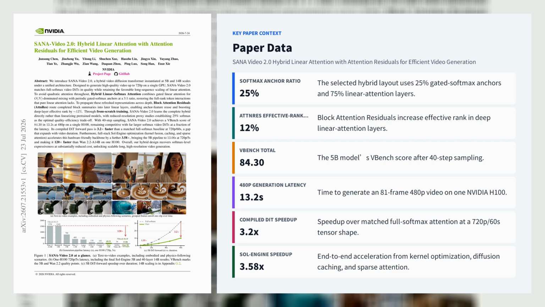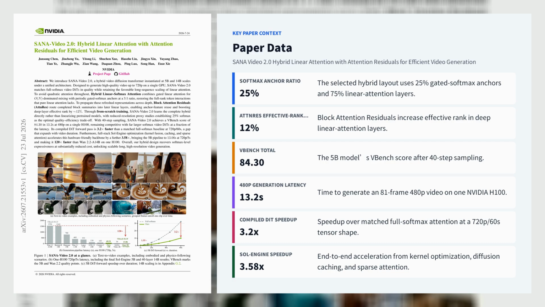On the VBench benchmark, the 5B model scores 84.3 after 40-step sampling, generating an 81-frame 480p video in 13.2s on a single NVIDIA H100. At a 720p 60s tensor shape, its compiled DiT forward pass is 3.2x faster than a matched full softmax baseline, with the advantage increasing as sequences lengthen. NVIDIA's Sol Engine deployment stack adds kernel fusion, diffusion caching, and sparse anchor attention, producing a separately measured 3.58x end-to-end speedup and enabling efficient high-resolution generation.